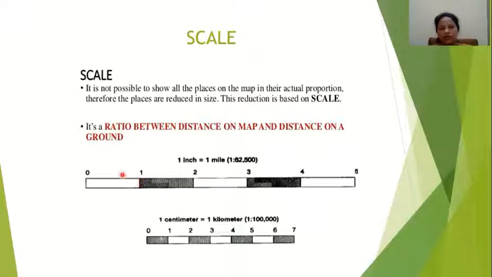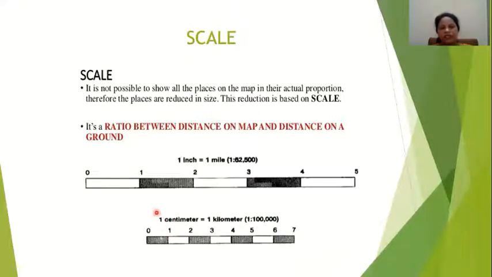But we cannot show 1 mile on a sheet or a map. So we reduce it as 1 inch. So that will be shown. That is the scale. Here 1 centimeter is equal to 1 kilometer. So it can be in both scales, like inch scale or centimeter scale.